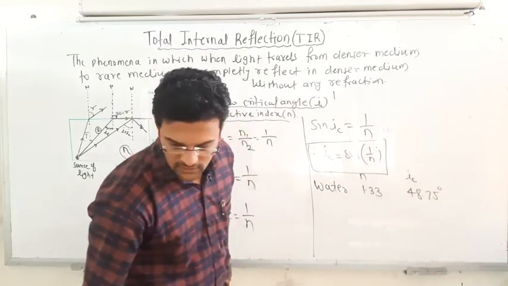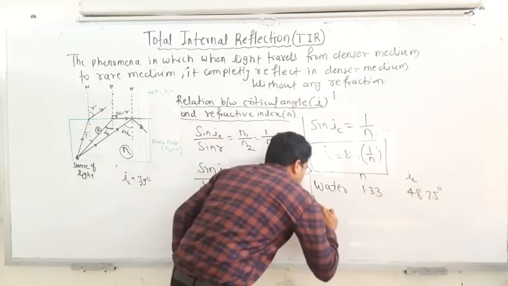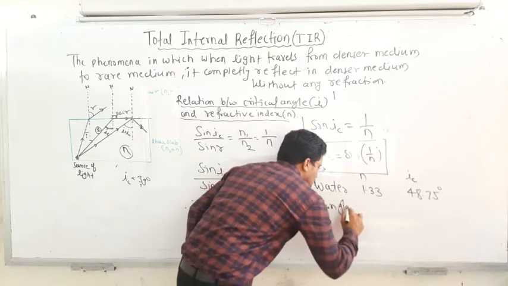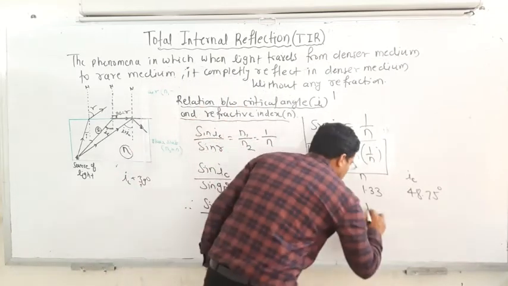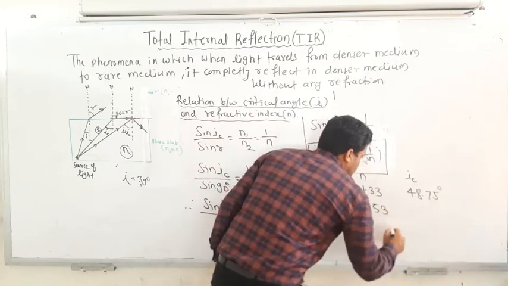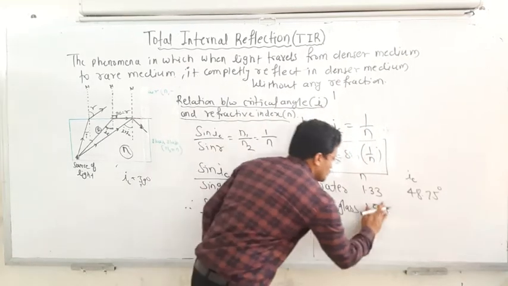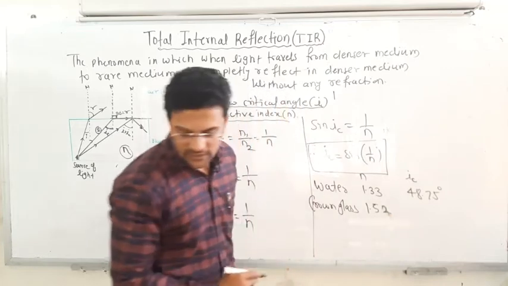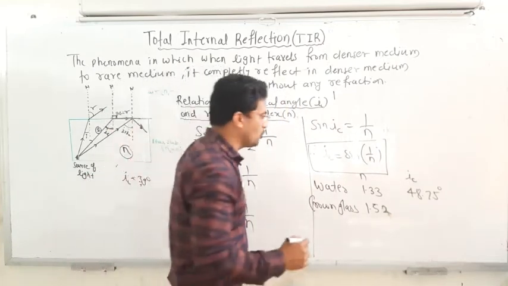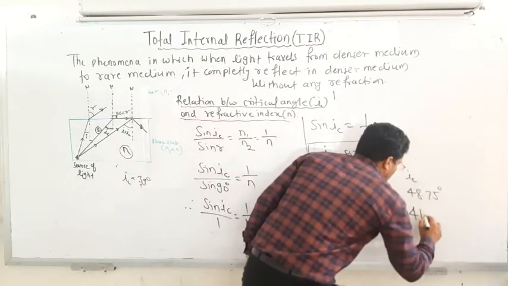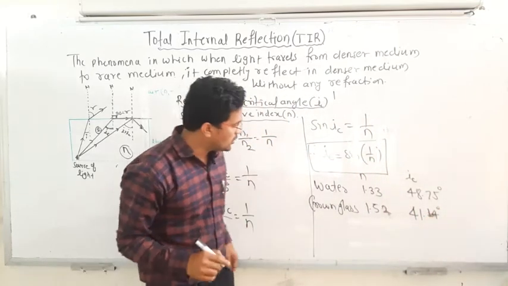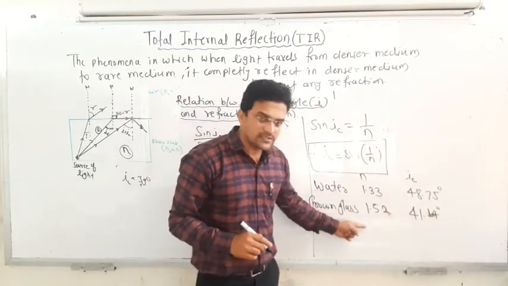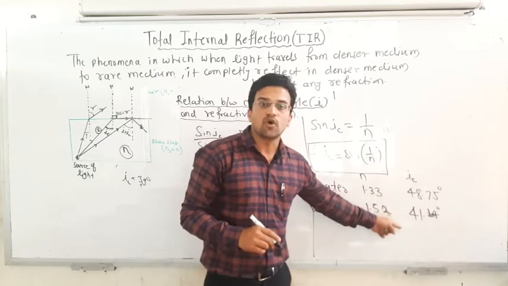If you consider crown glass, the refractive index is 1.52, and the critical angle is smaller, 41.14 degrees. It means that as the refractive index increases, the critical angle gets smaller and smaller.